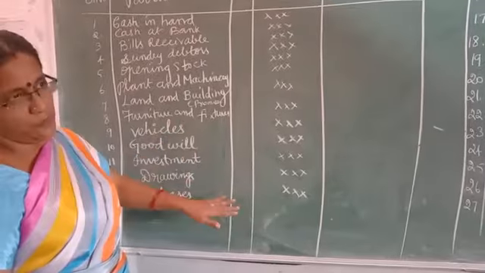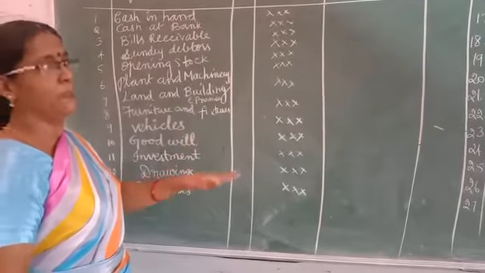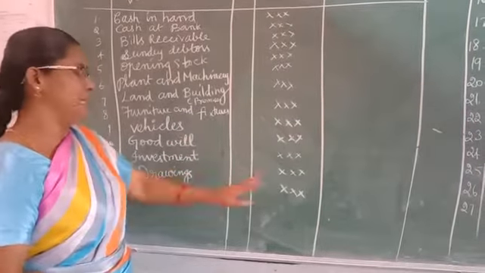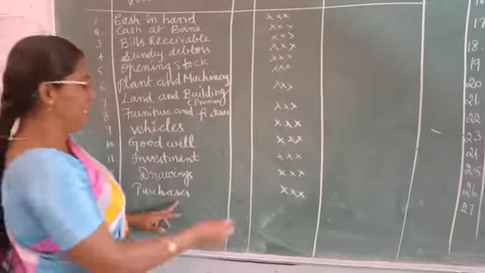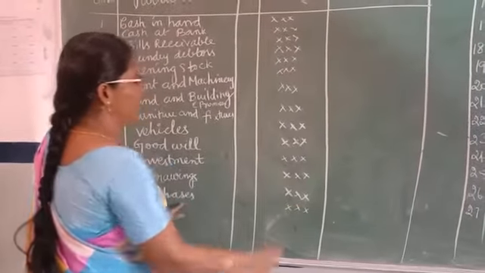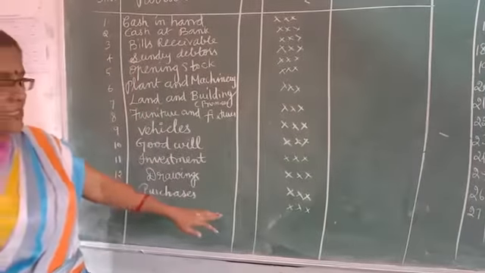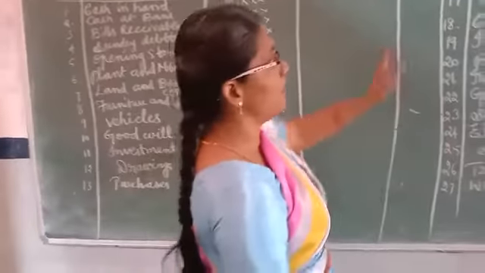Drawings, it is an expense. We should not debit the personal proprietor account, so we have debited drawings. Purchases, it is a nominal account. As per the nominal account rule, debit all expenses and losses, so we have debited. Let us move on to the next debit entry.